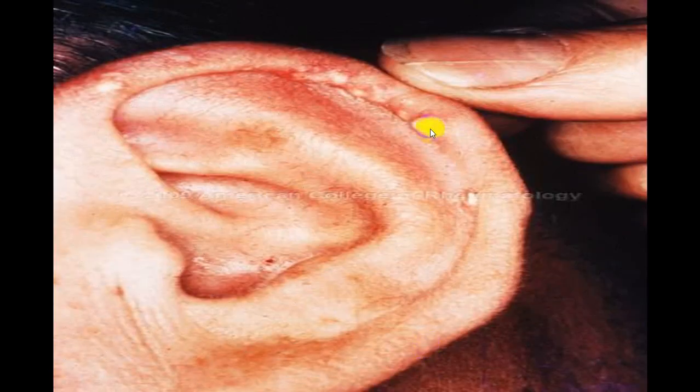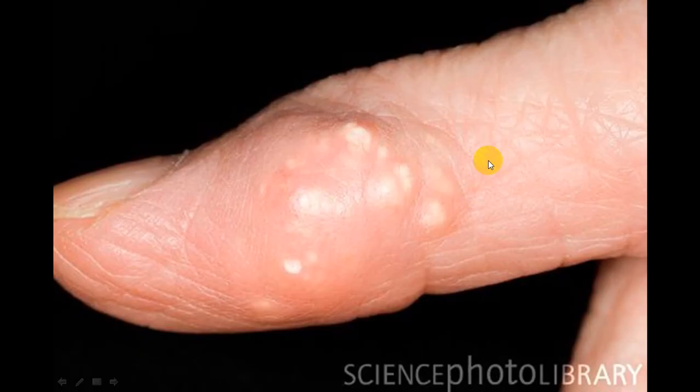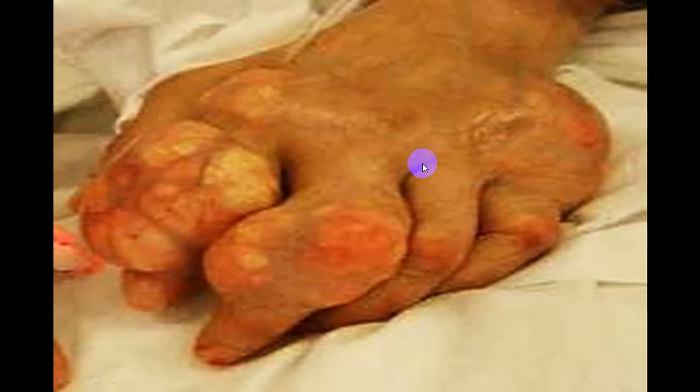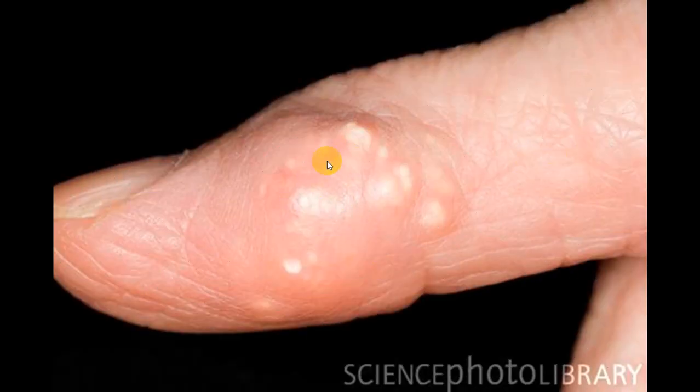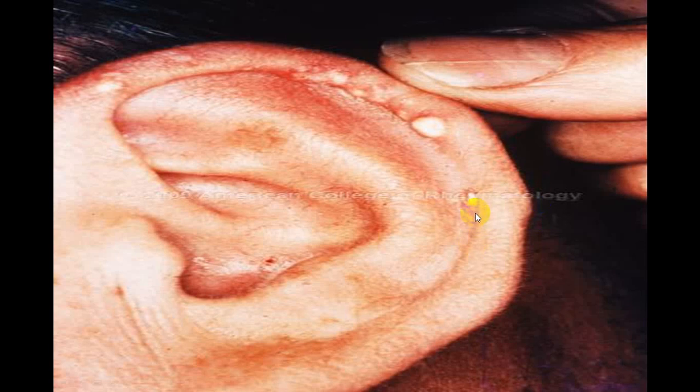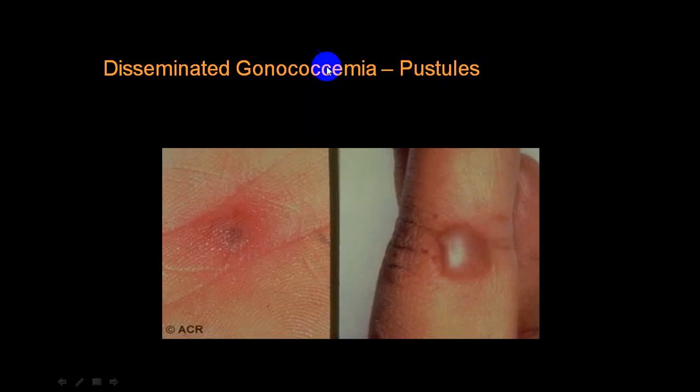You can see this tophi. These are tophi. These are all tophi. Clear? You can get them on the ear. You can get them here. These are gouty tophi. This will be in gout. Very, very classical. This is in gonococcal arthritis.